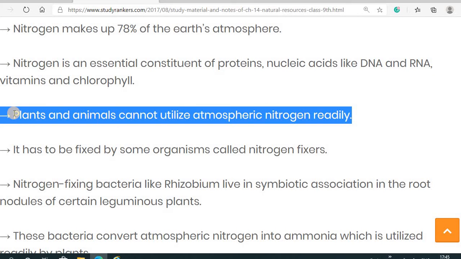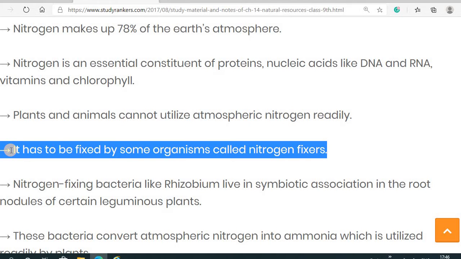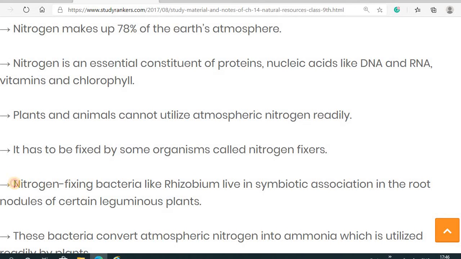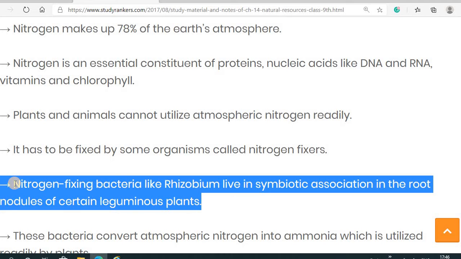So, as I told you, plants and animals cannot utilize atmospheric nitrogen readily. It cannot utilize nitrogen directly, or you can say it cannot fix nitrogen directly from the atmosphere. So it has to be fixed by some organism, and those organisms are called nitrogen fixers. Now let's see about the nitrogen fixers. The main work of the nitrogen fixer is the fixation of nitrogen.